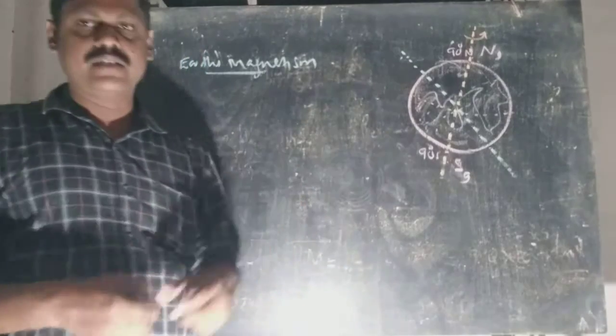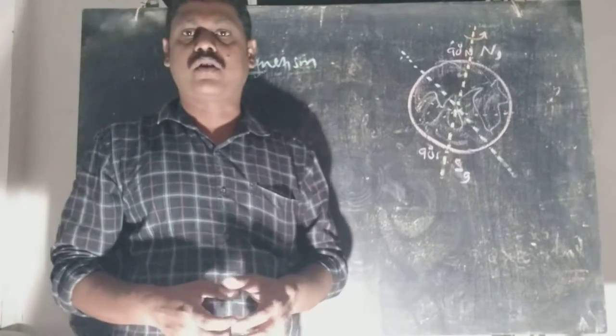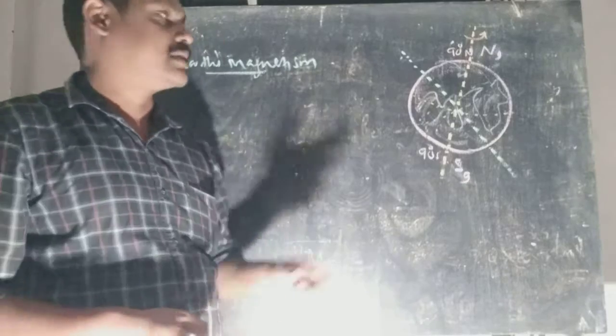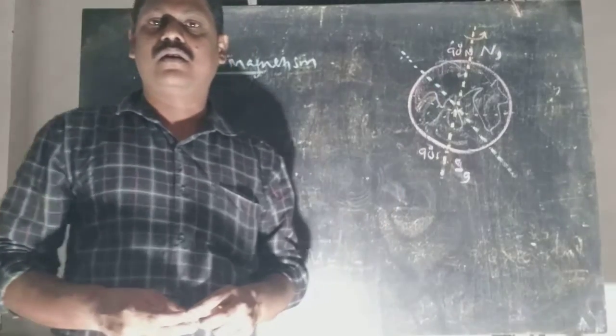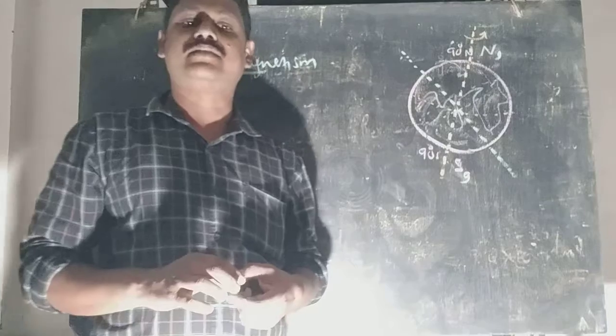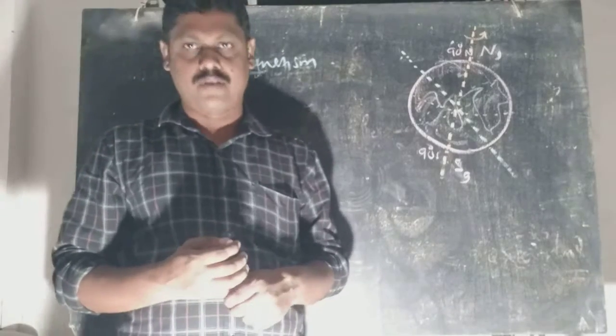Now, as I said, Earth has its own magnetic pole, and the magnetic pole of Earth does not coincide with the geographic poles.